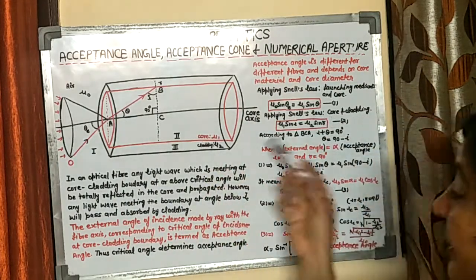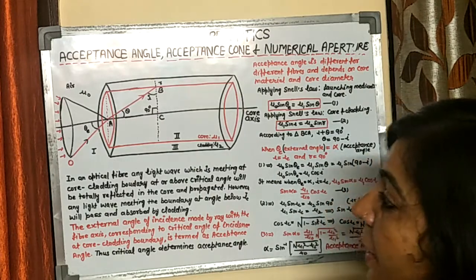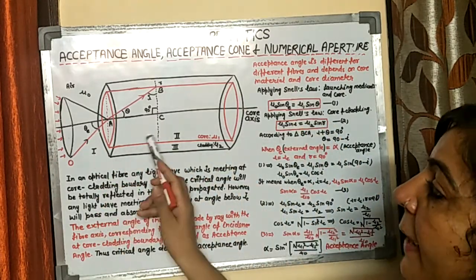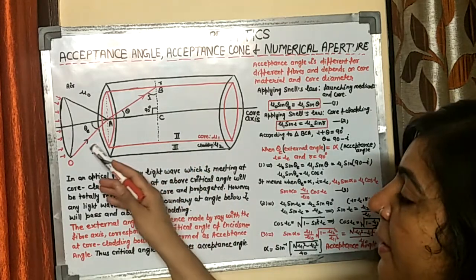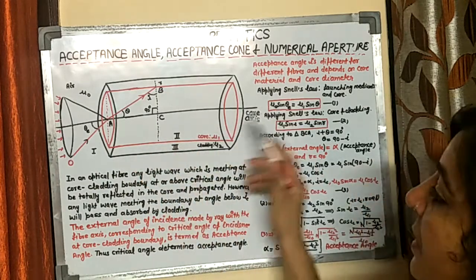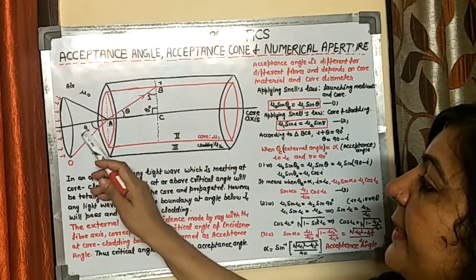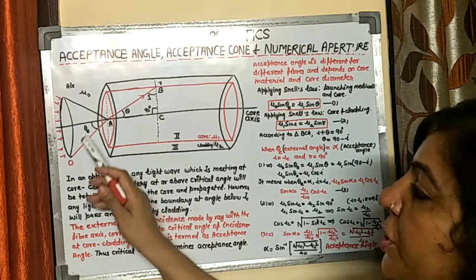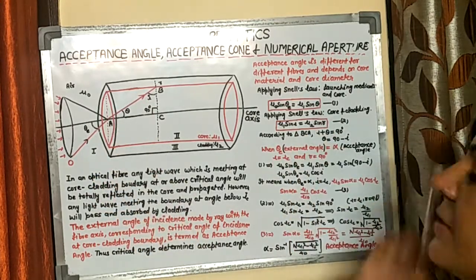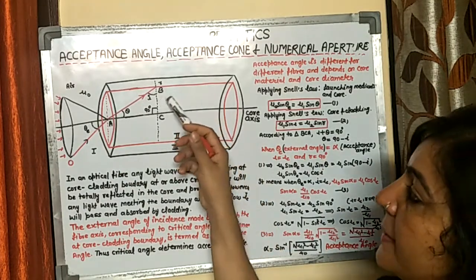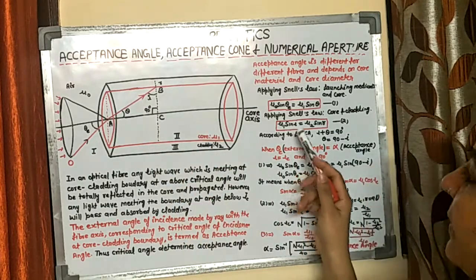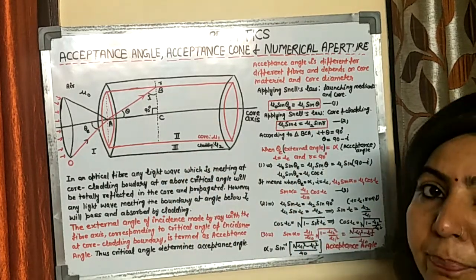So now we will derive the relationship for the acceptance angle. For this, first we apply Snell's law for the launching medium and core. Light is entering from the launching medium into the core. According to Snell's law, mu naught sine theta E, where mu naught is the refractive index of the launching medium, will be equal to mu 1 sine theta. Then we apply Snell's law for core and cladding: mu 1 sine I is equal to mu 2 sine R.